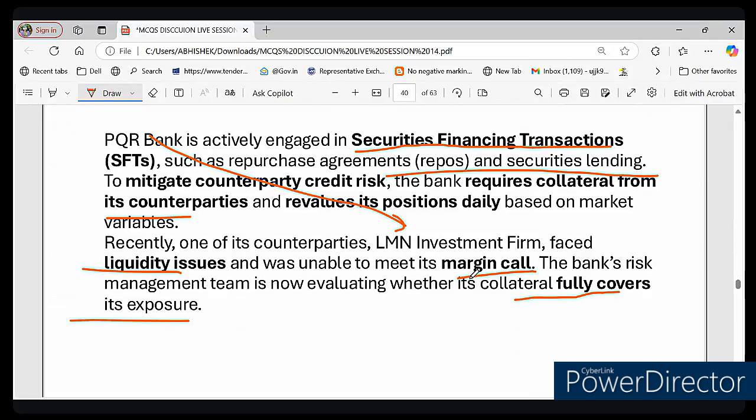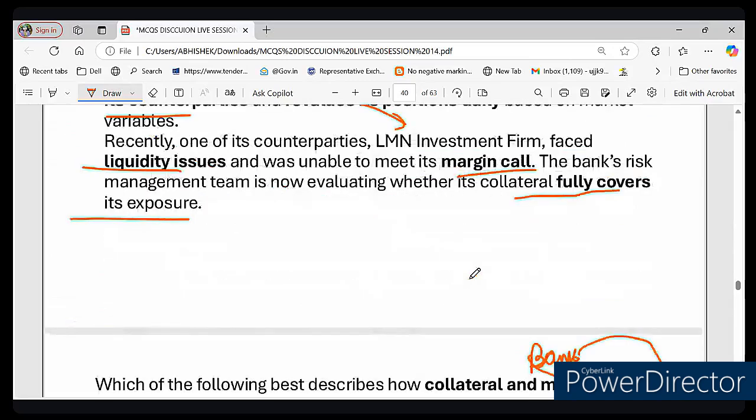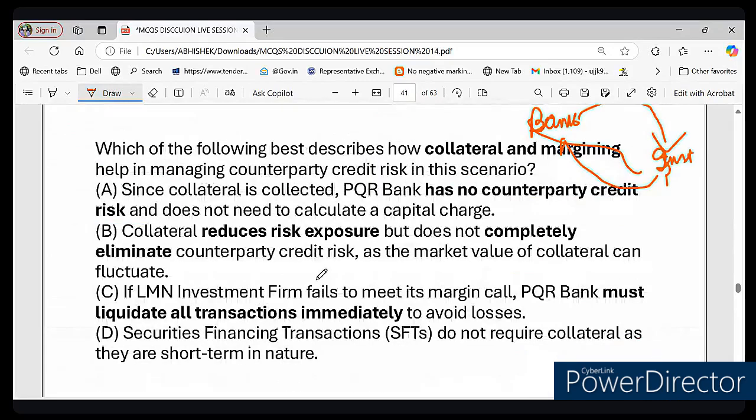So what should PQR Bank do now? That is the question. So let's go through the options. Option A says that since collateral is collected, PQR Bank has no counterparty credit risk. Option B says that collateral reduces risk exposure but does not completely eliminate counterparty credit risk. Option C says that if LMN investment fails to meet its margin call, PQR Bank must liquidate all transactions immediately. So what do you think? Is it A, B, C, or D?